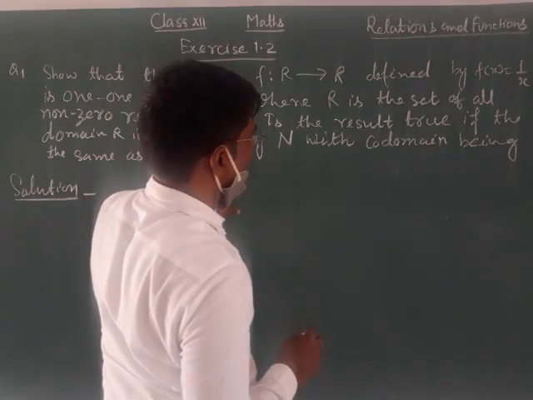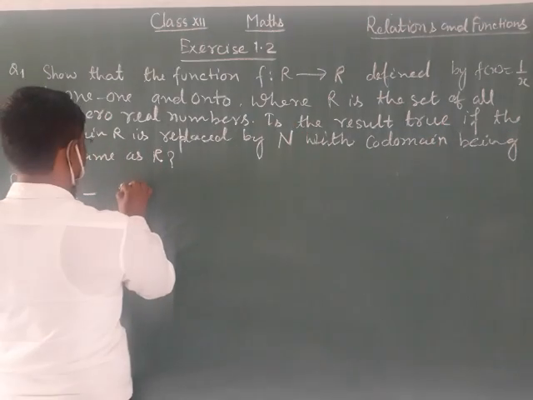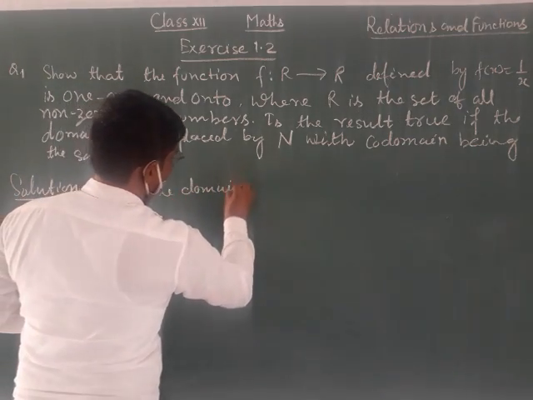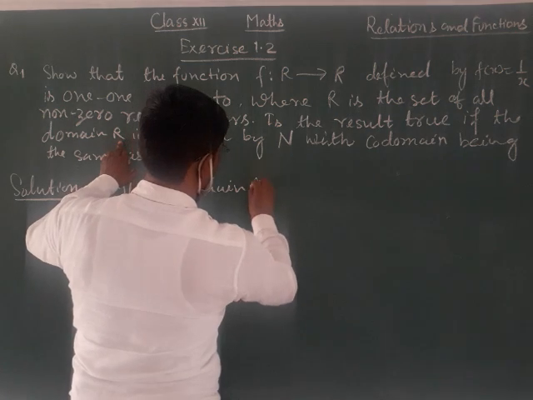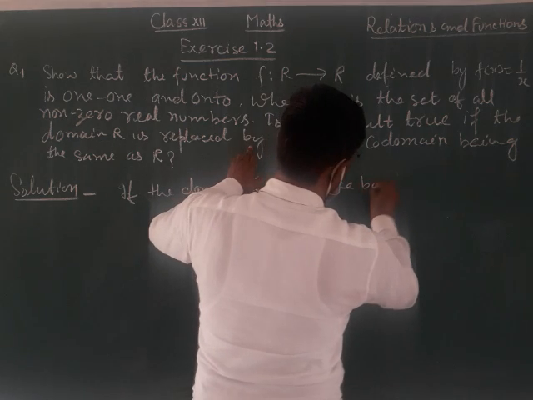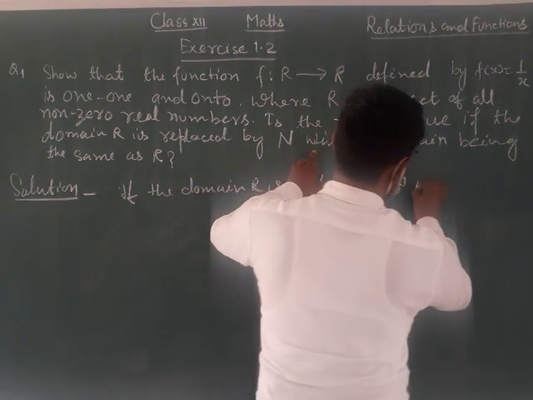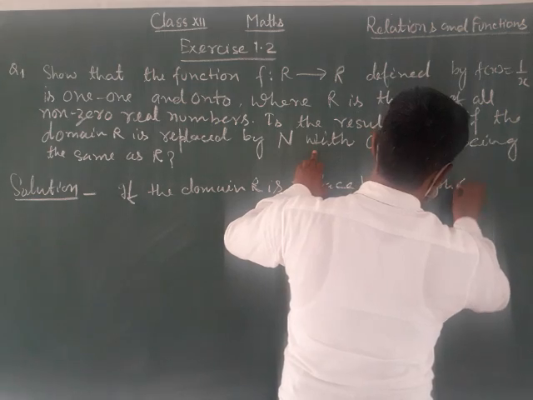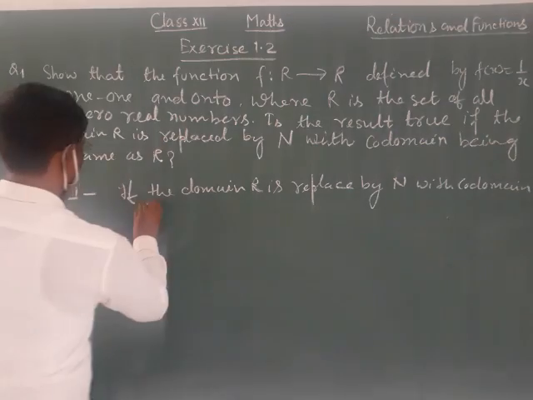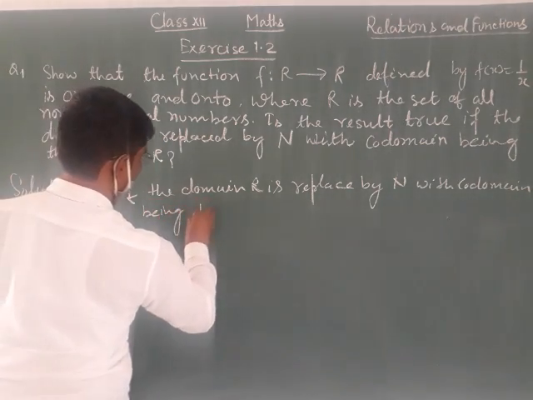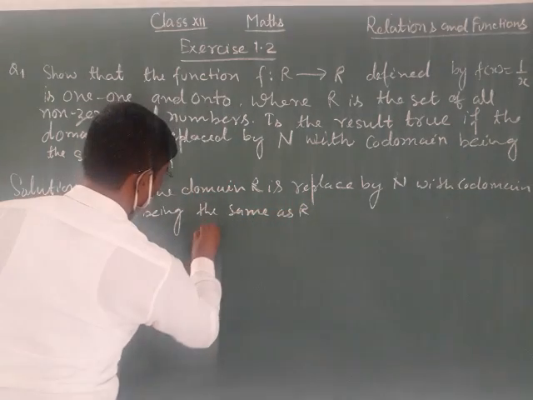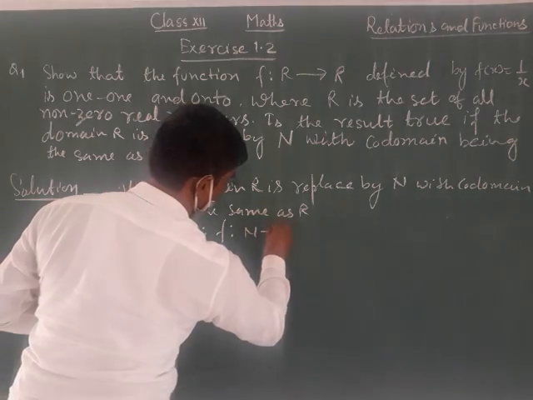And also if the domain R is replaced by natural number N with codomain being the same as R. Therefore f is from N to R.